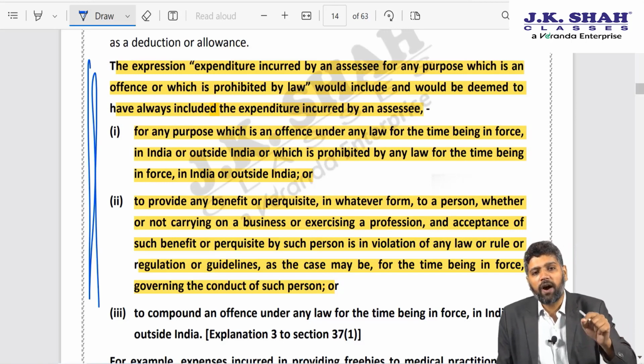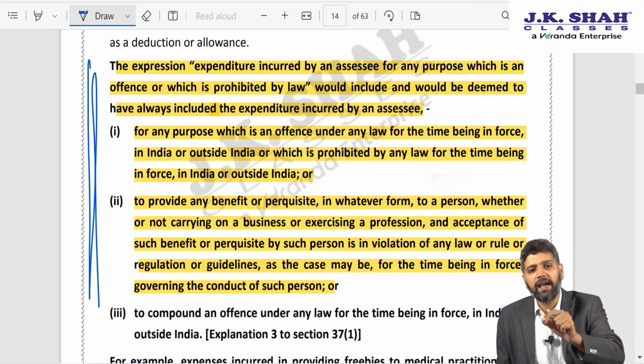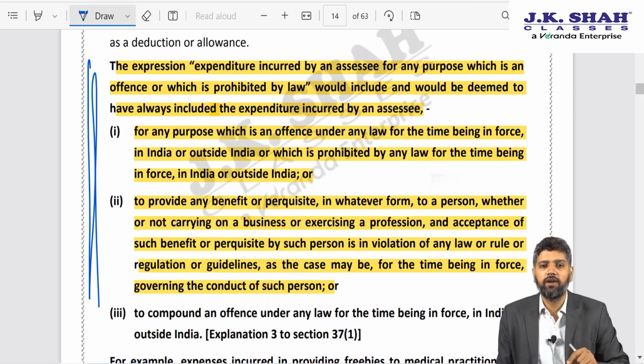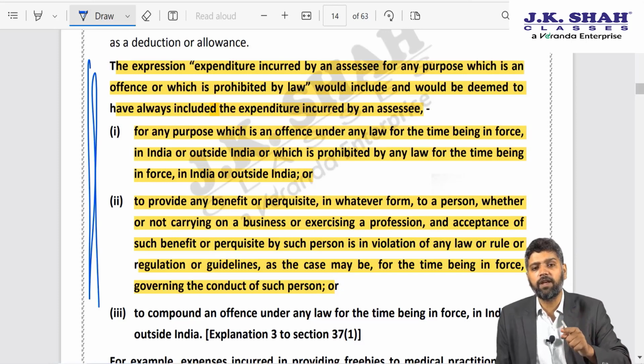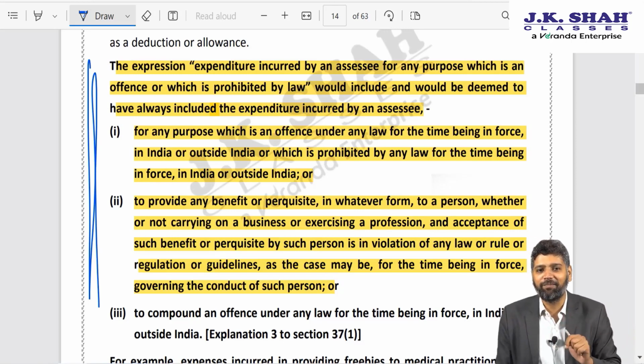Supreme Court said, why is it that the Medical Council of India has given this prohibition on doctors? Because doctors, when they prescribe medicines, are required to prescribe based on the patient's requirements. They should not prescribe a medicine just because a pharmaceutical company is helping them.